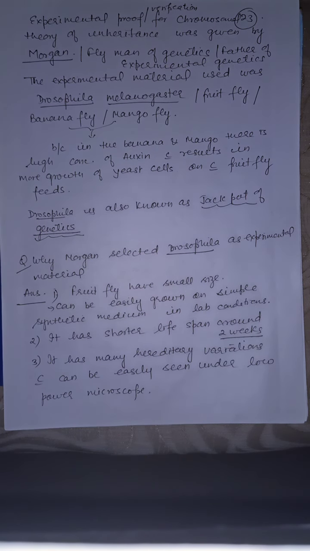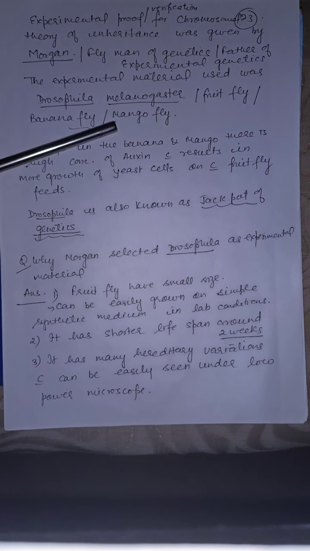So the chromosomal theory was put forward by Sutton and Boveri, and the experimental proof for this theory was provided by Morgan. Morgan is also known as the flyman of genetics or father of experimental genetics. The experimental material used by Morgan was Drosophila melanogaster. It is also known as fruit fly, banana fly or mango fly.